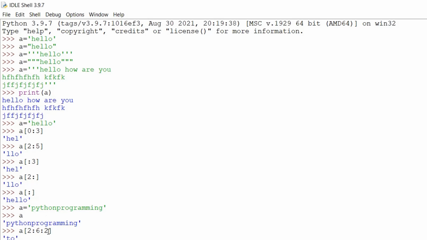So our value that should be sliced is T, H, and O. Now because there is a third value present here, which is 2, the first value will be picked, which is T. After T, we will jump 2 values towards the right because the third option here is plus 2. So from T, we will go to H and then O. So O will be selected. After O, we go to N and then P. Now P is out of our range, so P will not be selected. Only T and O will be selected.